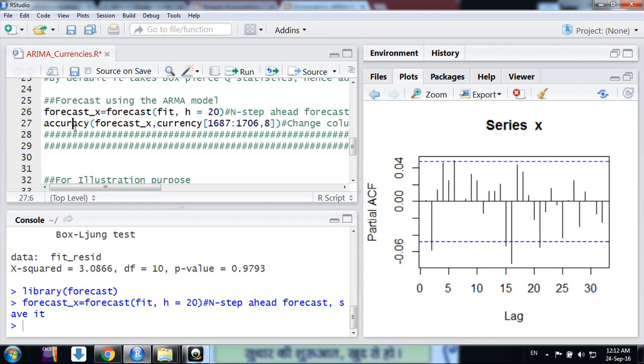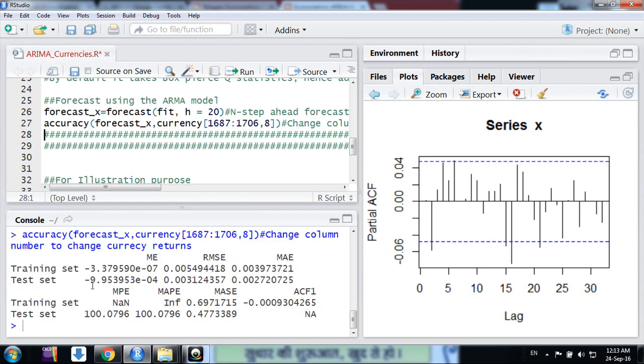Similarly, you can find out the accuracy. Here I have not done it, but you can do an accuracy test here. In this way you can identify the mean error and RMSE of the model. So here, friends, what we have learned is how to fit ARIMA, how to do diagnostic checks and how to do forecasting. This is the way we use ARIMA modeling.